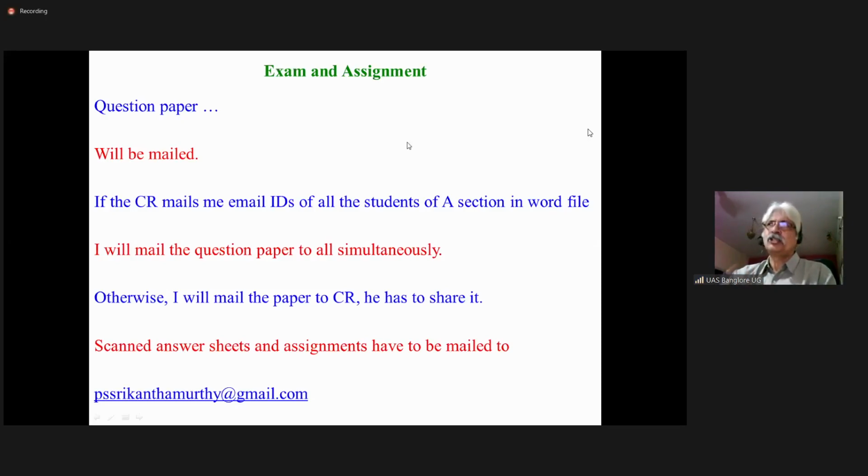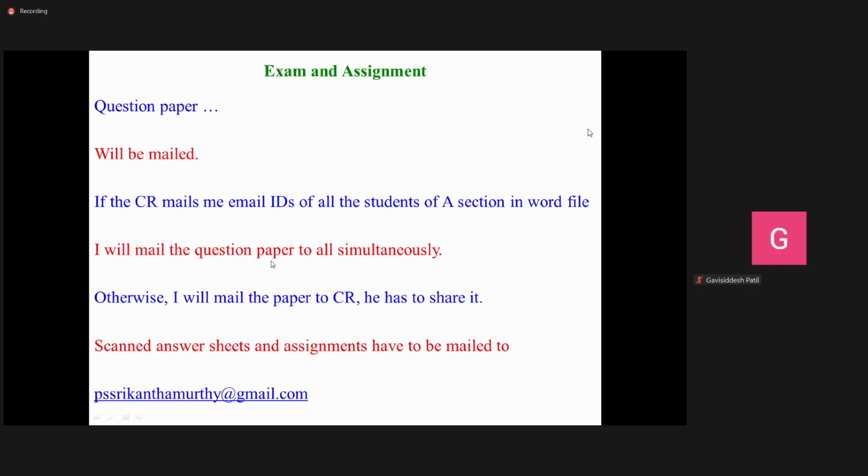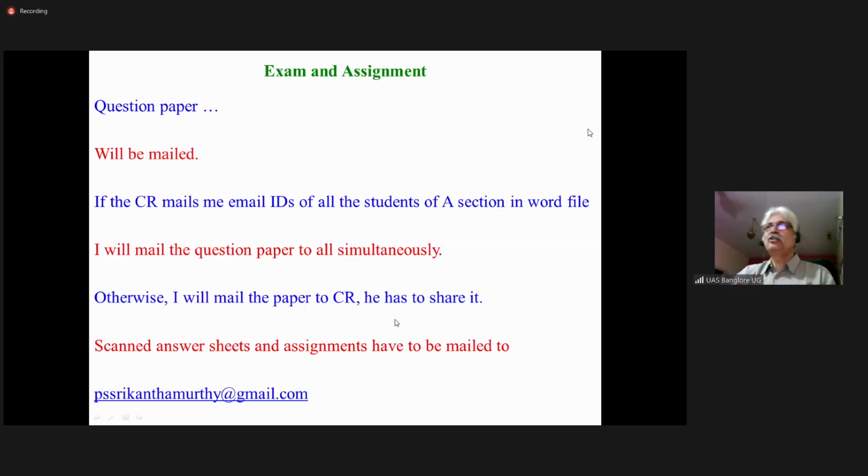It is on 1st July, right? Yes, on 1st July, I'll mail the question paper to all simultaneously. Otherwise, I'll mail the paper to the CR and he has to share it with all. Maybe 5 minutes before the exam starts, I'll mail the question paper to the CR and he has to share it with all the batchmates. Or else, if I get the email IDs of all the students of A section, then I'll mail it to all simultaneously.